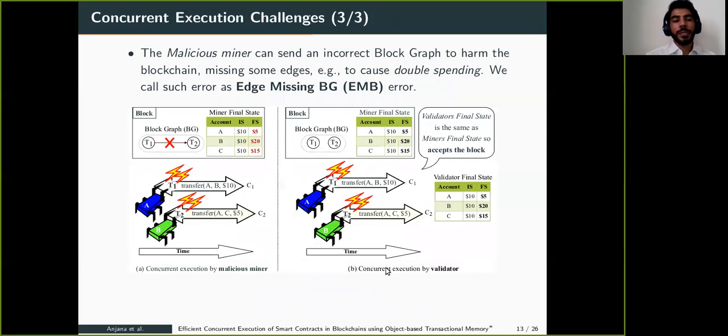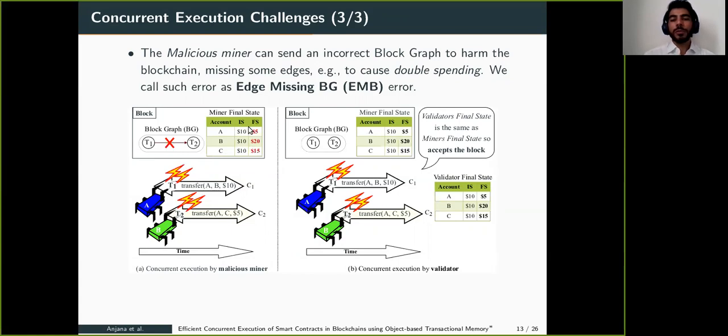Let's see an example of that. Here we have two transactions, T1 and T2. T1 is transferring $10 from A to B, T2 is transferring $5 from A to C. The miner executes them concurrently and removes the edge between T1 and T2. Since both of them are accessing the common data item A, there should be one edge. The miner removes this edge and makes the corresponding changes in the final state to achieve double spending. Here the miner transfers $10 from A to B and $5 from A to C. So the total balance of A is $10, but the miner transfers $15. So this is double spending here.